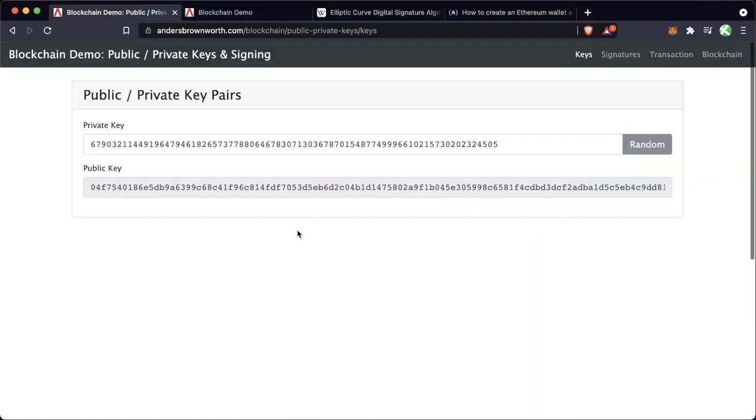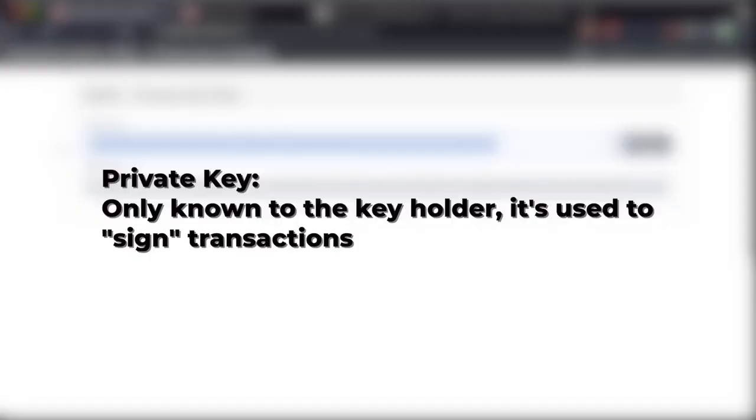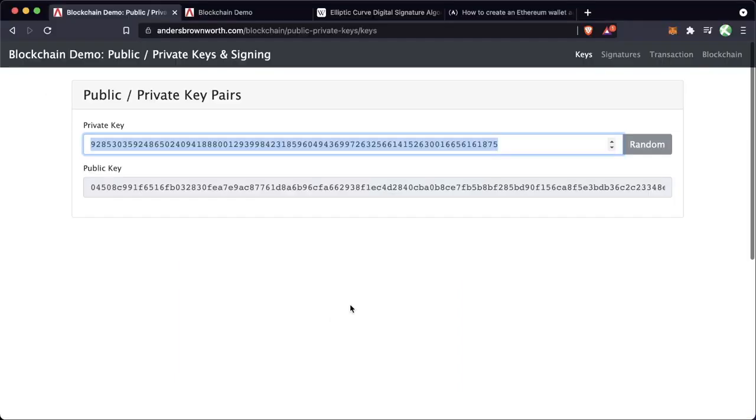So here we have an example of public and private keys. At the top we have this private key, which was randomly generated. A private key is, as it states, a key that you really want to keep secret, because you're going to be using this as your secret password for all your transactions. I can really pick any private key, anything that I want.